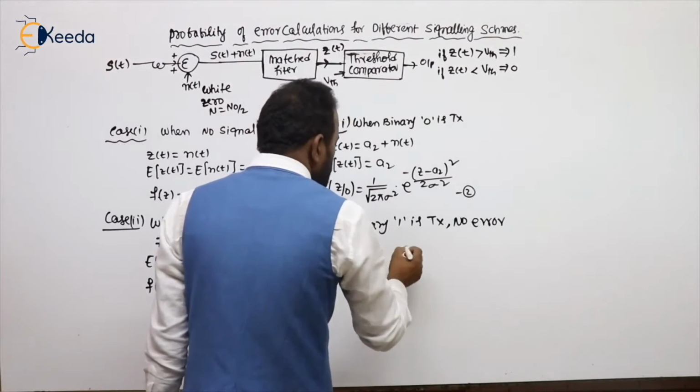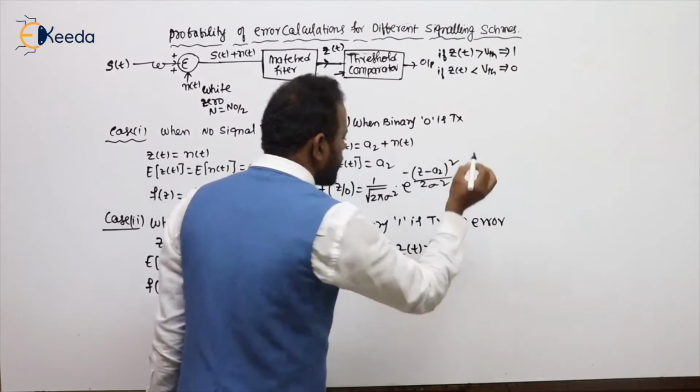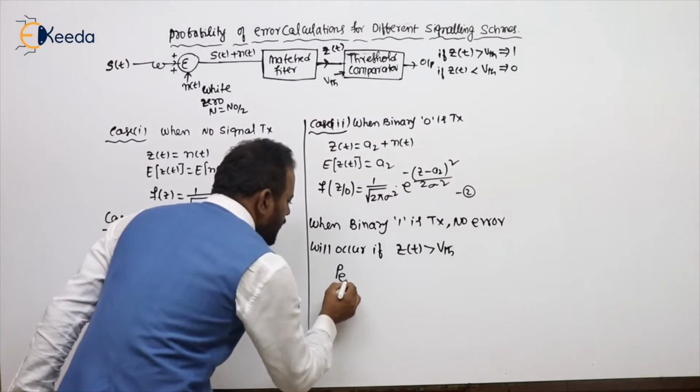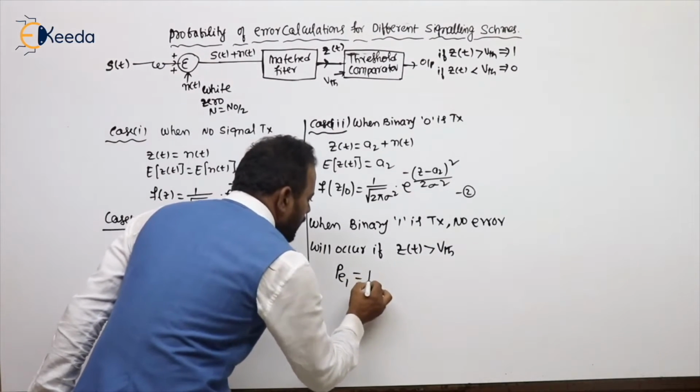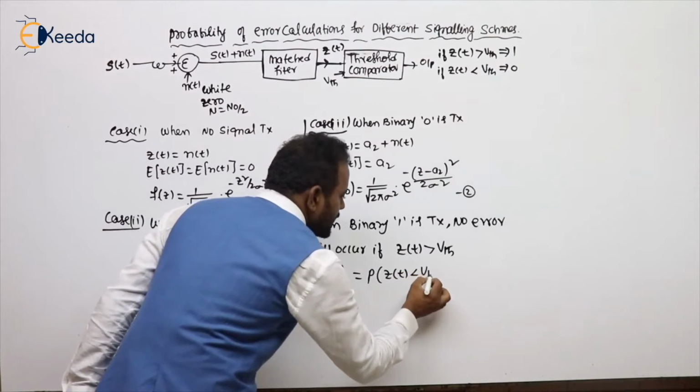The output is 1 whenever Z of t is greater than the threshold. Now what is the probability of error for 1? It is the probability of Z of t less than the threshold.